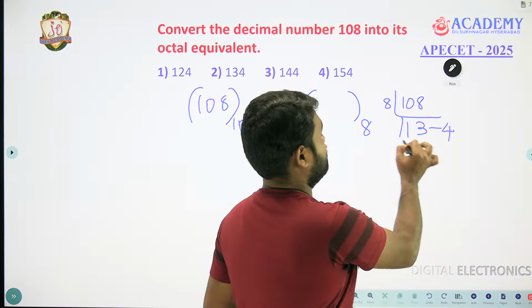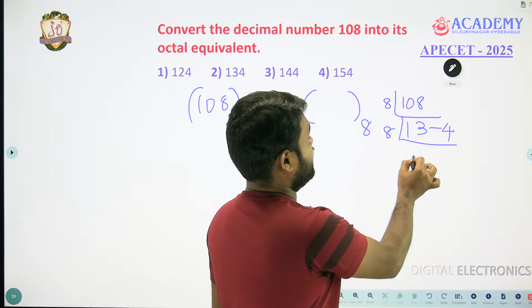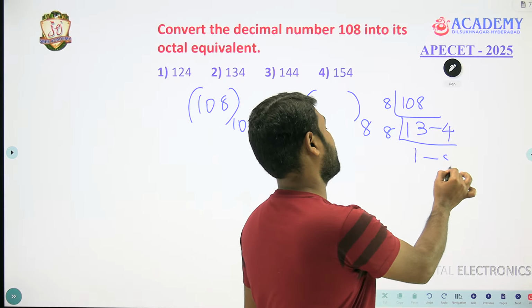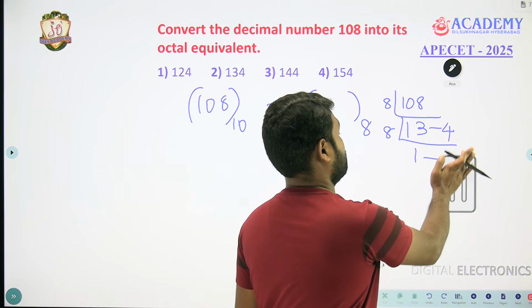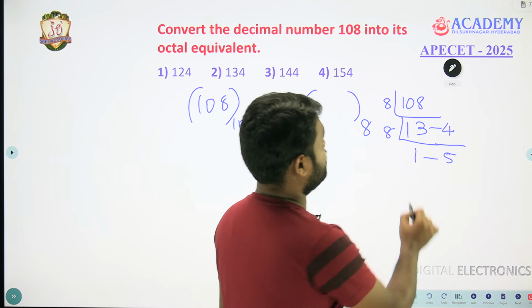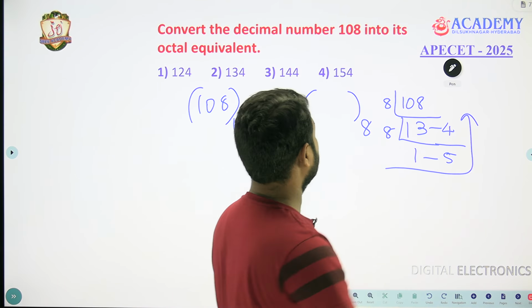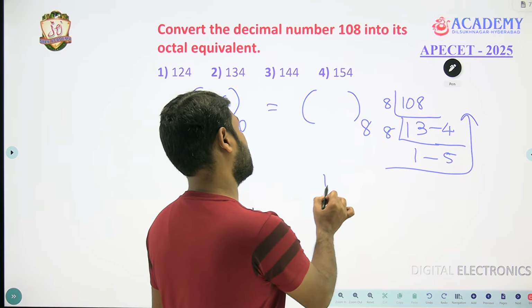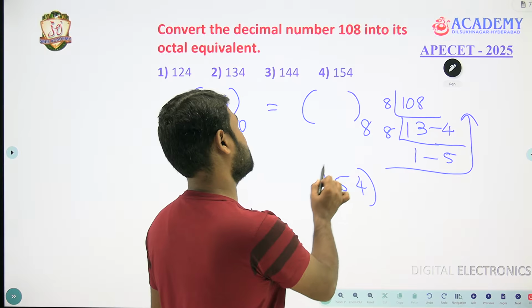The next quotient is 13. 8 1s are 8, and 13 minus 8 leaves a remainder of 5. Then 1 cannot be divided again. So your number is going to be like this: 154, that is, 154 to the base 8.